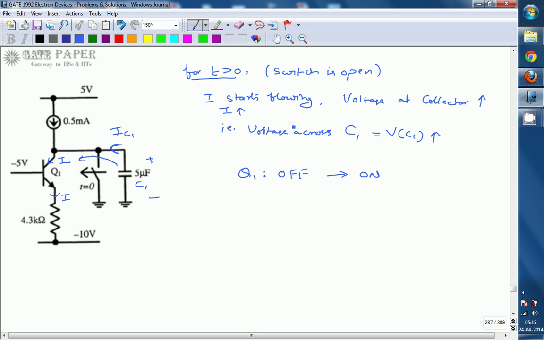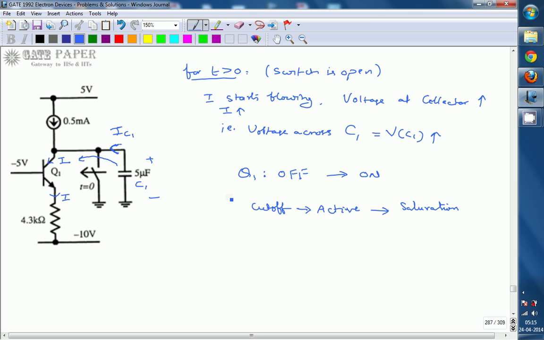Off means cutoff, and on means saturation. Whenever it goes from cutoff to saturation, meanwhile it passes through the active region. So the transistor goes from off to on state through the active region.